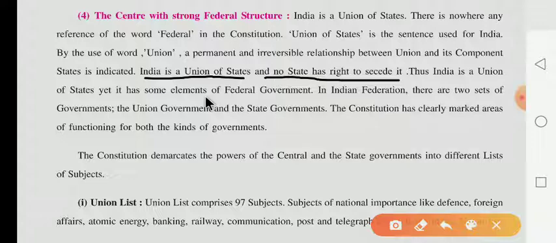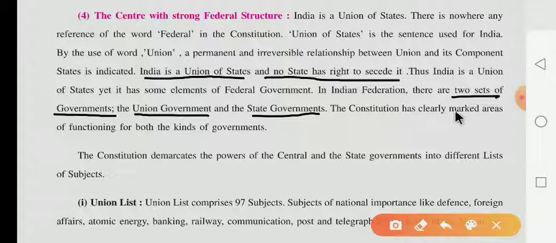Here are some elements of the federal government. In the Indian Federation, there are two sets of government. We know very well that here two sets of government are there. One is the union government and the second is the state government, and the union government is also known as the central government.